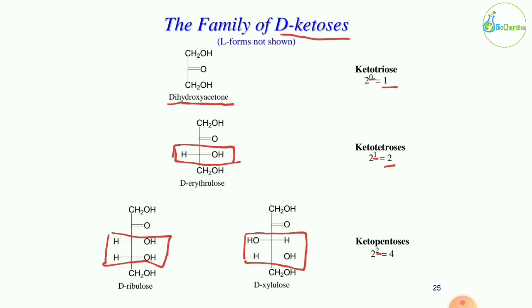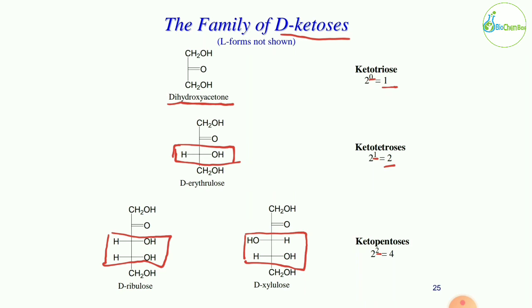the ketopentose sugar. In the ketopentose sugar, 5 minus 3 would be 2, so 2 chiral carbons are there. So 2 raised to 2 would be 4. So with 4 stereoisomers present in total.